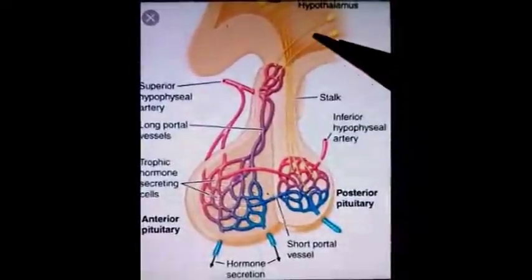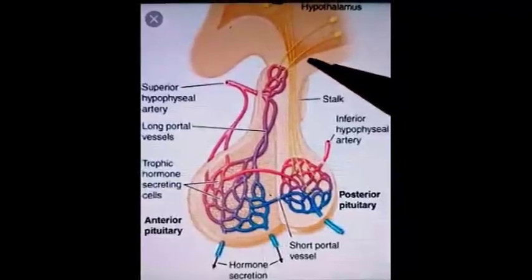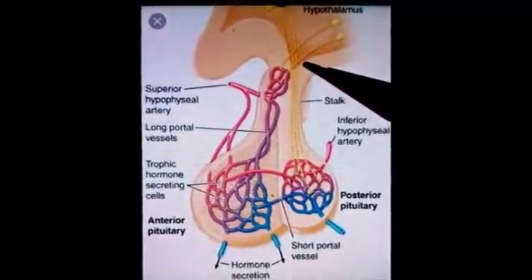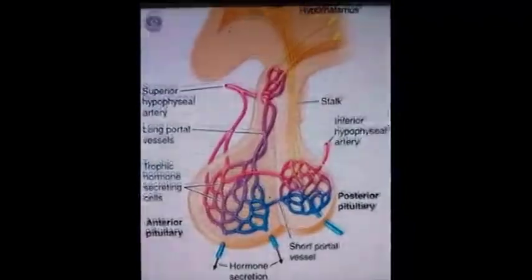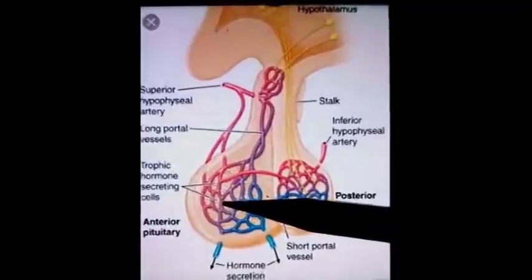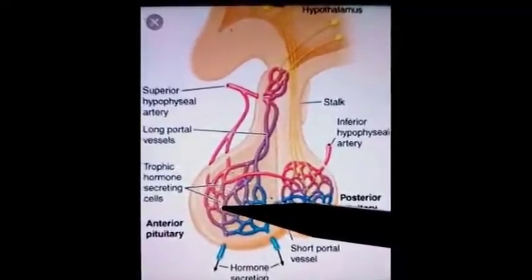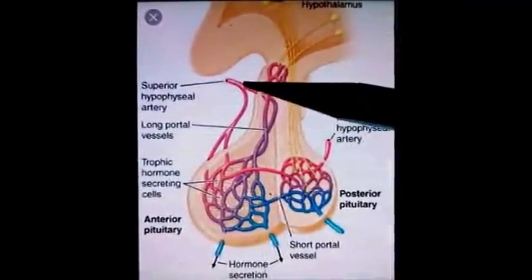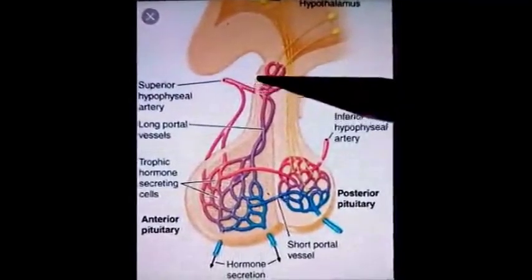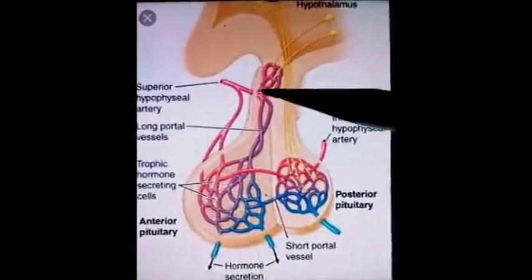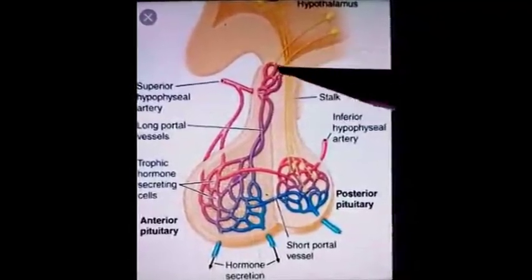Hypothalamic nuclei which are present close to the median eminence release peptides, and these peptides are transported to the anterior pituitary where they show their effect. The superior hypophyseal artery forms a primary capillary plexus near the median eminence which supplies blood to the median eminence.